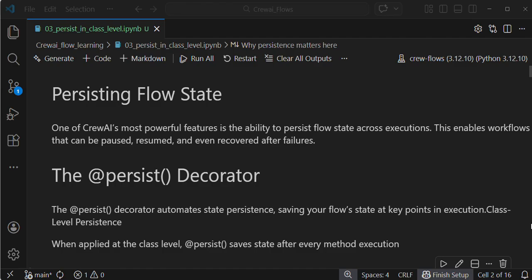First one is class level, you can apply the persistence at the class level, and the second one is method level. In this particular video we are going to discuss this persistence. Let's start.